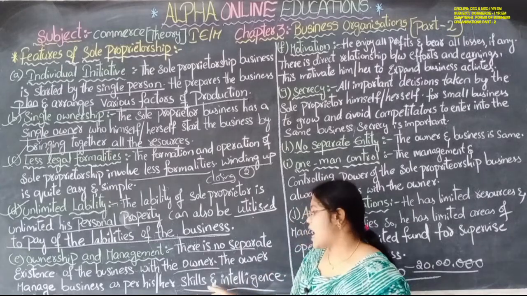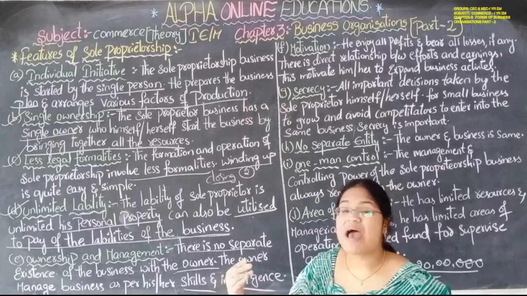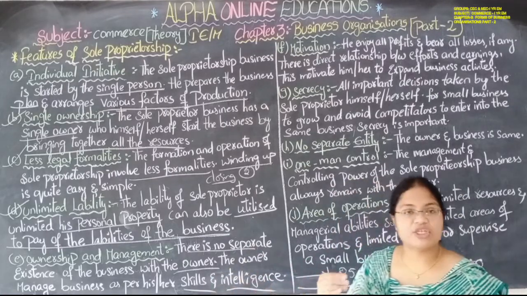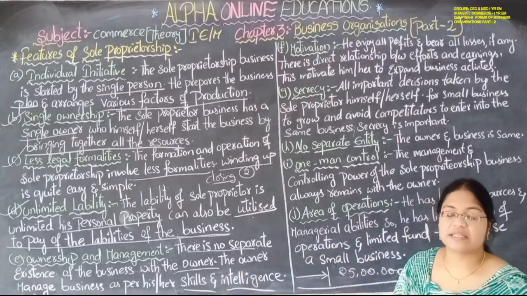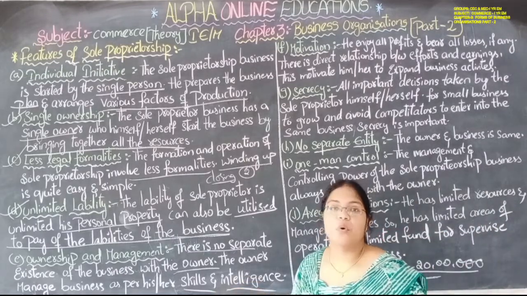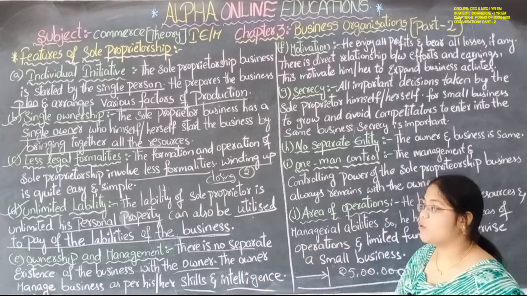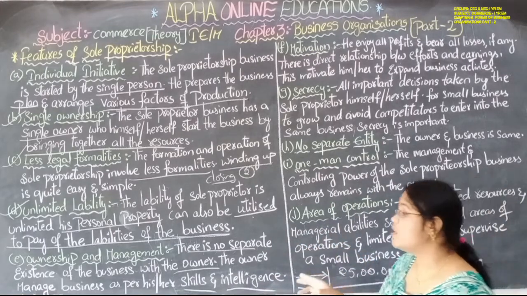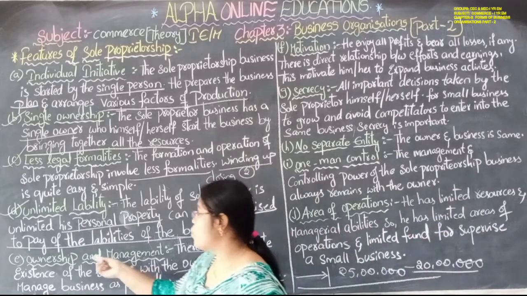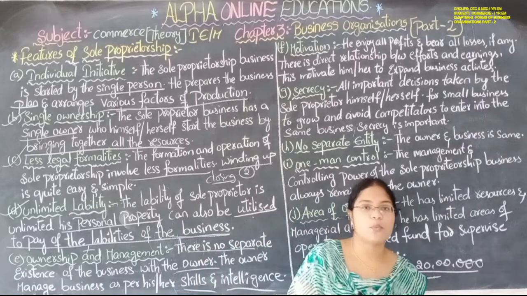So here, as per his skill and intelligence, he will manage the business. Whatever the business activities are there, they are managed by him only. That is about ownership and management. Here ownership and management both are managed by a single person, that is the sole proprietor.